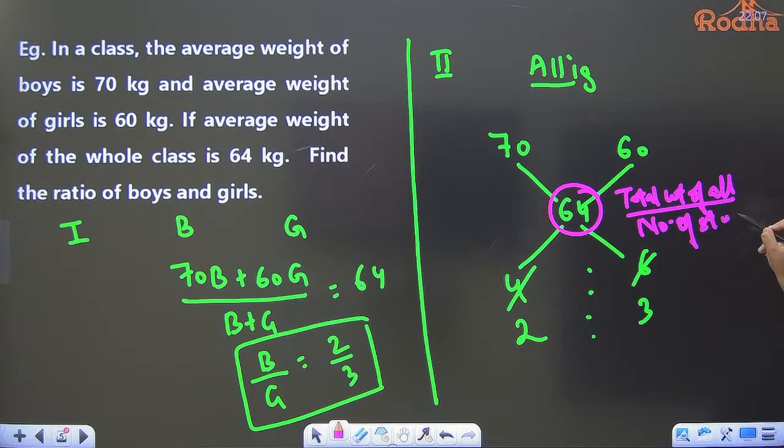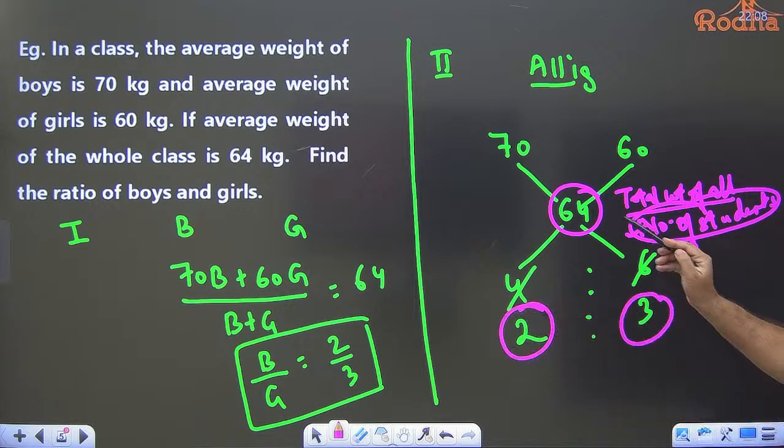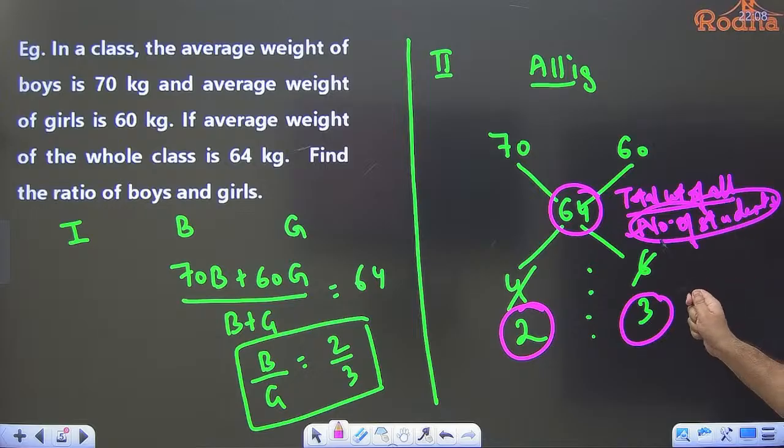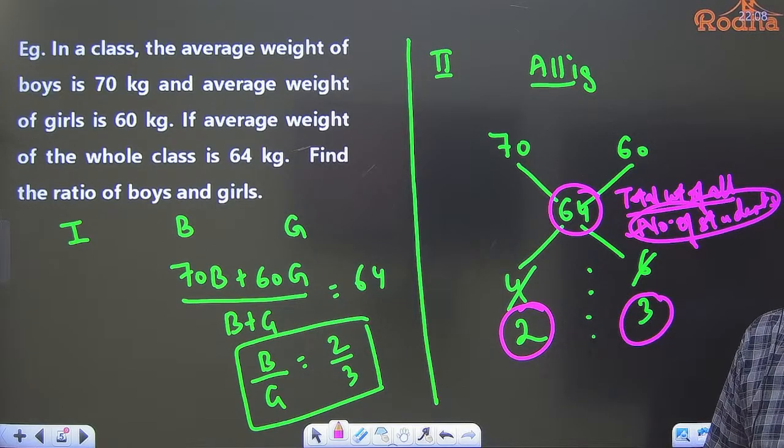So remember that whenever you write this property, this ratio is always of the number of students. Is it clear? The ratio will always be of the denominator. Any doubt to anyone in this? So the ratio will be of boys and girls, because average weight is total weight of all students divided by number of students. So this is the ratio of students. So if there are 2 boys, then there are 3 girls. So the ratio is 2:3. Is it clear to all?